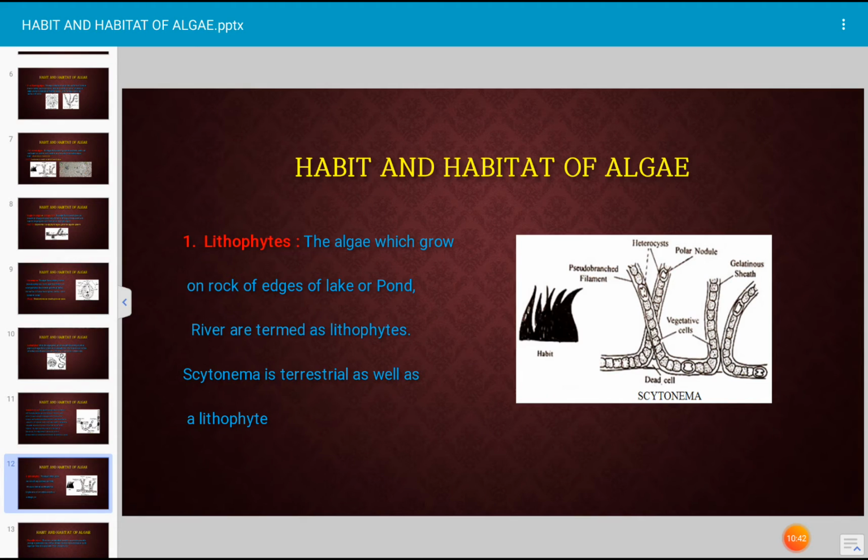Lithophytes. The algal flora. Generally, most of the algal flora that grow on rock or edges of lake, again it is the rocky edges or edges of pond, river, they are rocky. The algae which grow on the rock, that is described as lithophyte. Lithophytes, okay. And the example of lithophyte is Scytonema. It is a terrestrial algae as well as a lithophyte. Okay. Next.